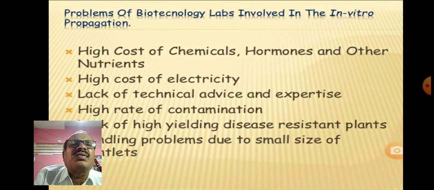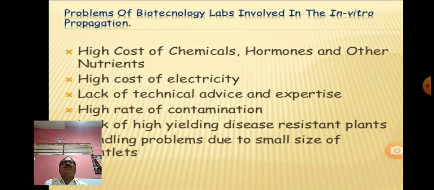Then the high rate of contamination, I have already explained what contamination is. If this contamination is high, there will be spoilage of the developing seedlings in the primitive stage, that is the callus from which we get a new plant.